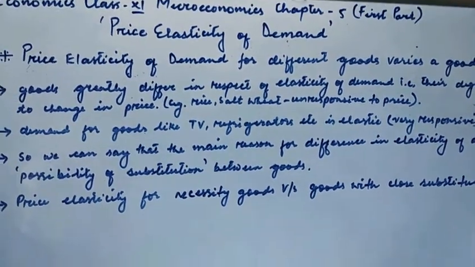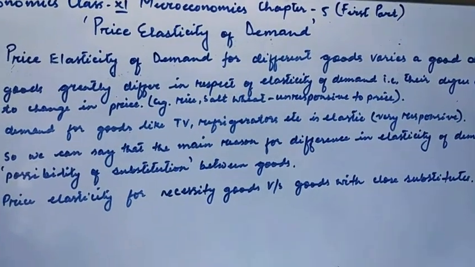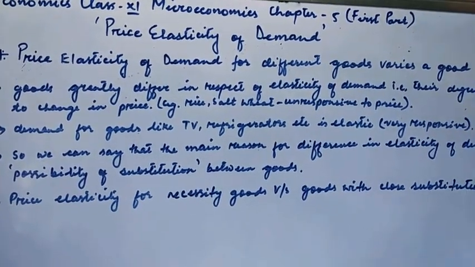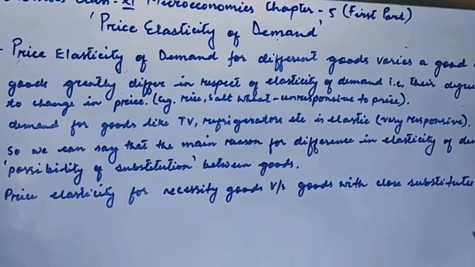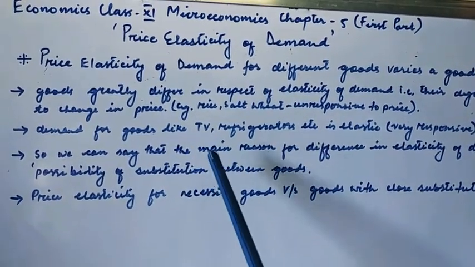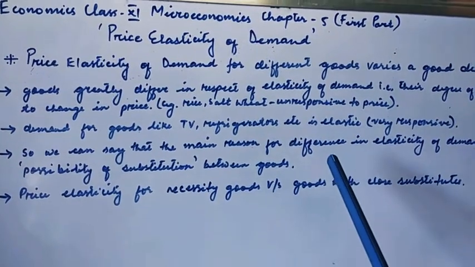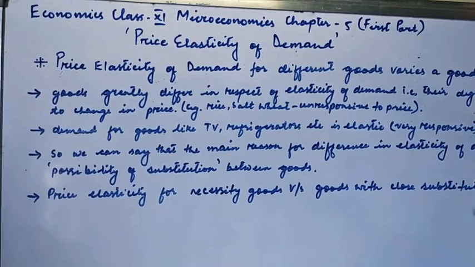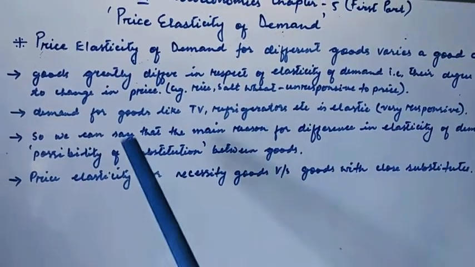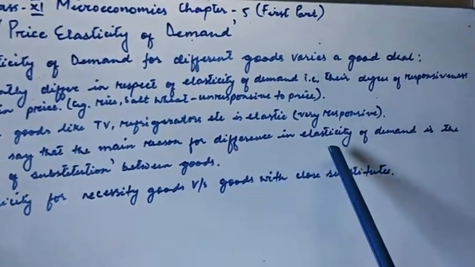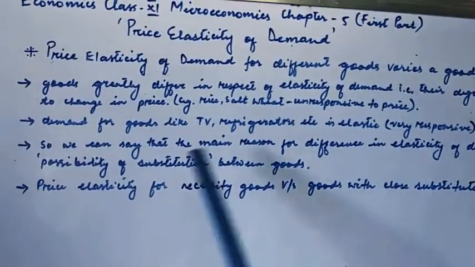Since they are very responsive to the change in price, a little fall in the price brings about a large change in the quantity demanded for goods such as TVs, refrigerators, etc., which means that the demand is elastic.